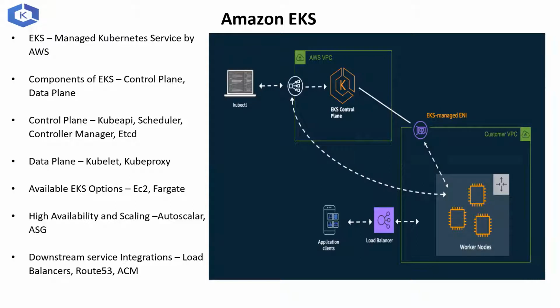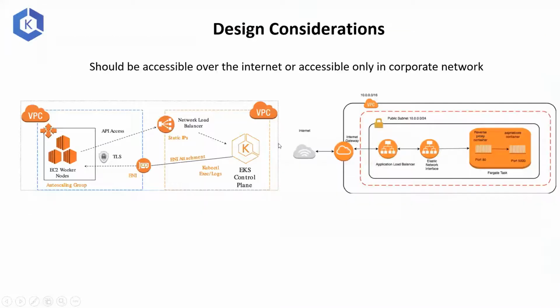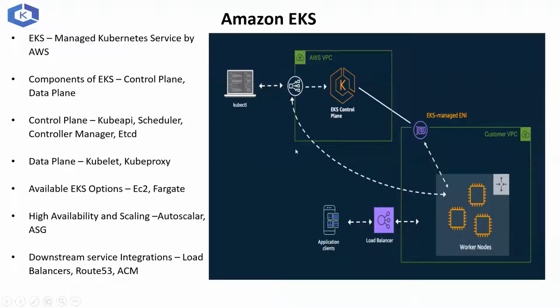And then you have the data plane, which is nothing but your client side, the consumption side, which consists of your kubelet. Kubelet is nothing but your agent, which helps you communicate with your control plane. And kube-proxy is a DNS service, which helps you resolve your pod endpoints.